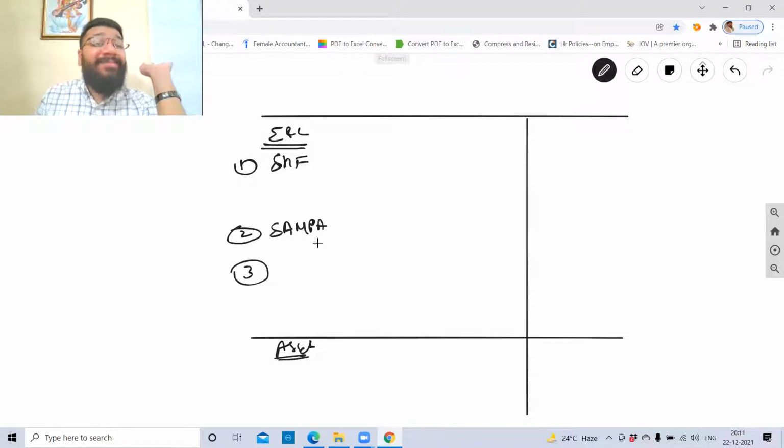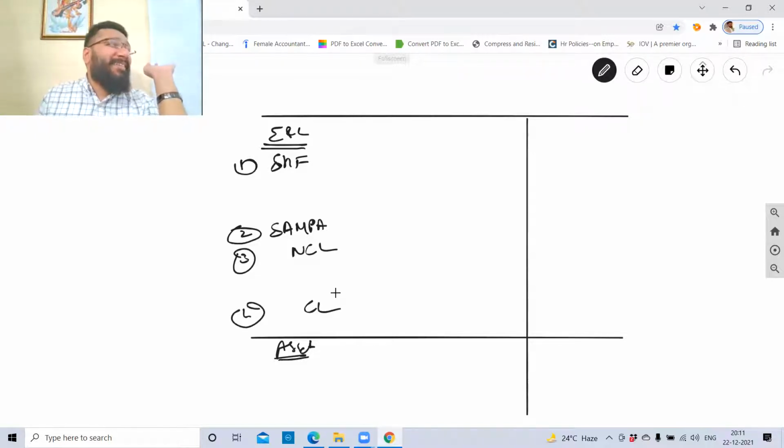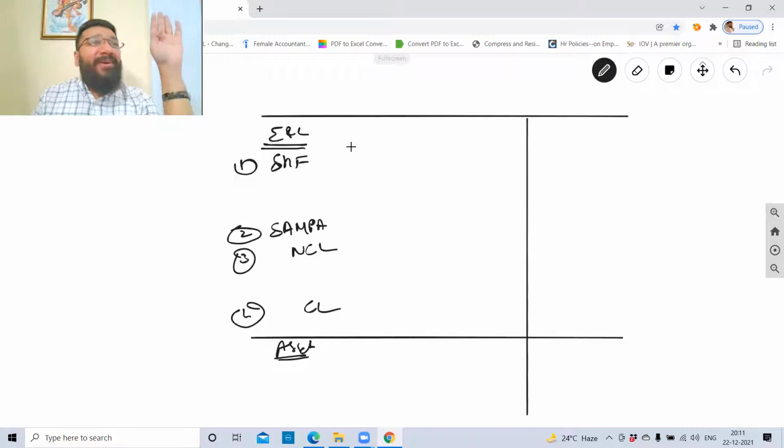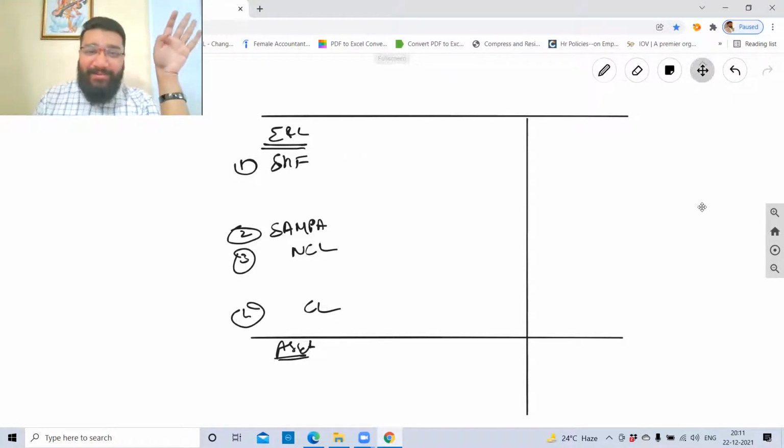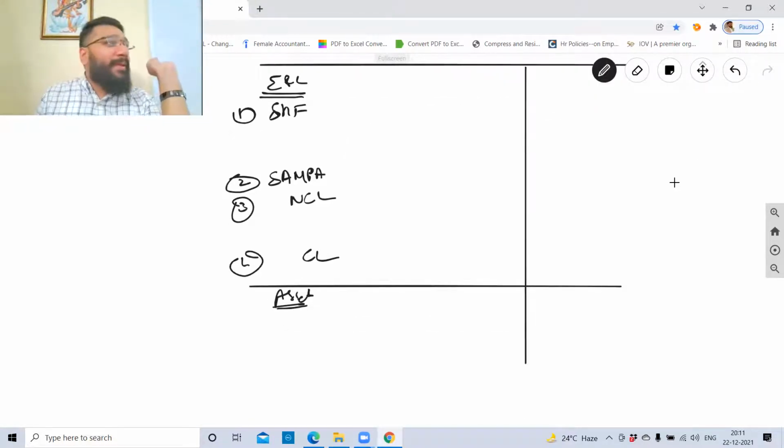Third, non-current liabilities. Fourth, current liabilities. Okay, four main headings. For assets, how many headings? Two headings, sir. Somebody said 3. Who's that?